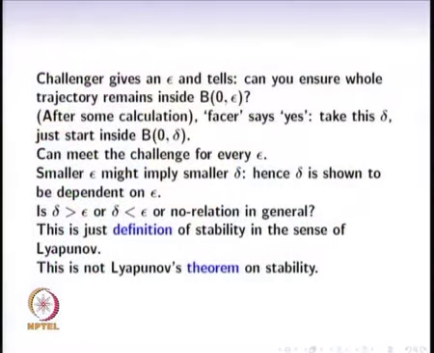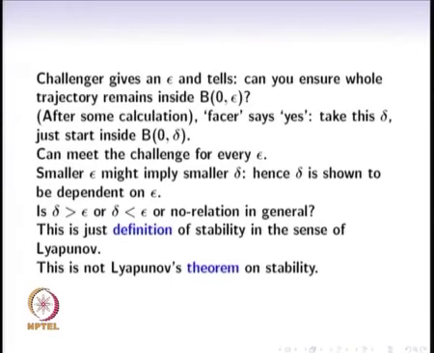One could ask the question, can we make this delta larger and larger, and for each epsilon there might be a unique largest possible delta. In that sense it might be unique. Okay, so it is also clear that when epsilon is made smaller, then we might have to make the delta smaller. One could ask the question, in general, what is the relation between delta and epsilon?